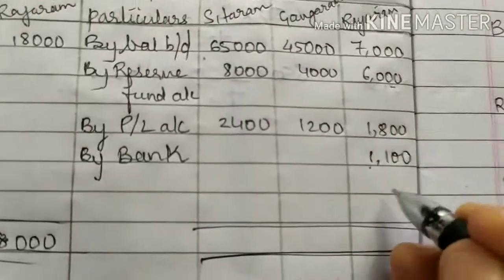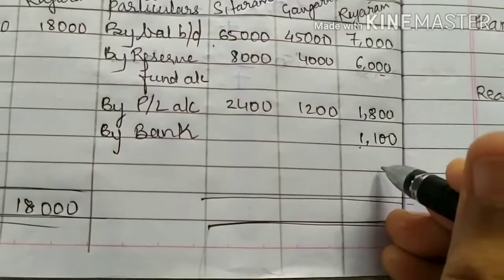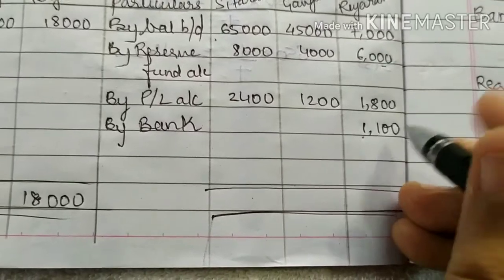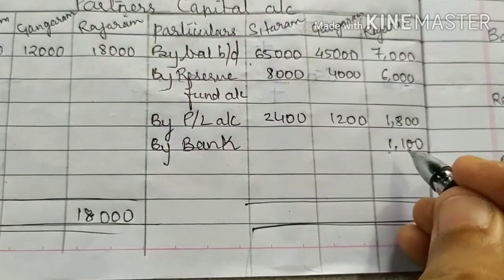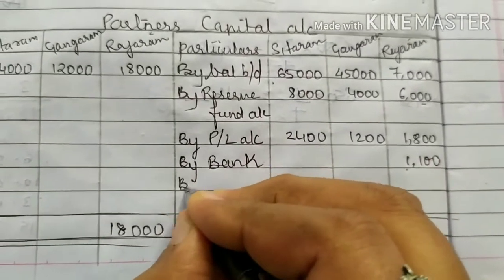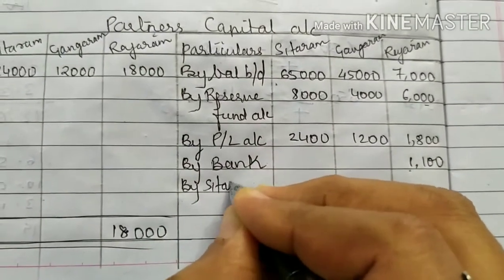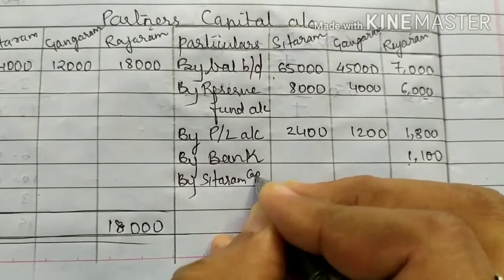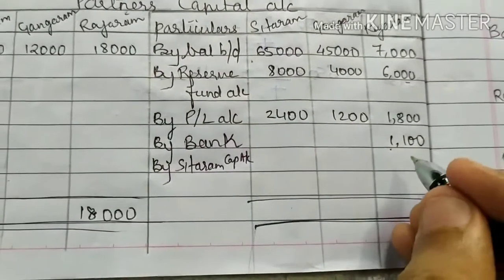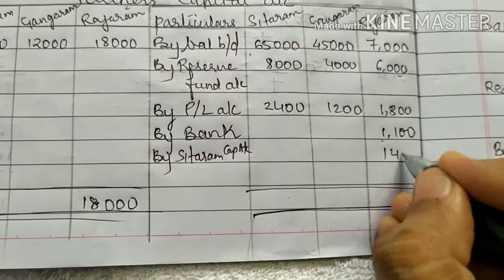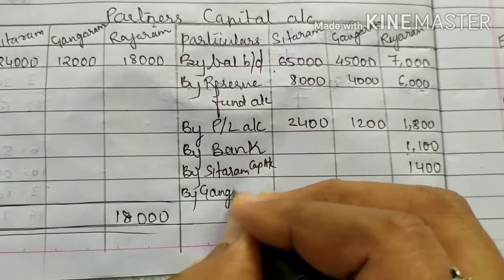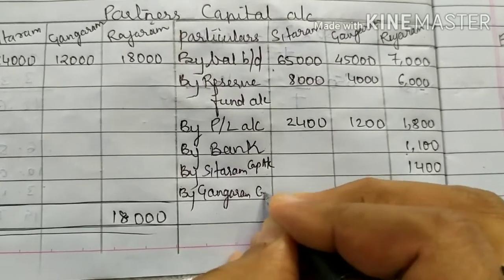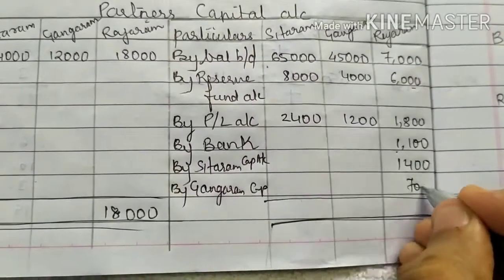So this deficiency, you can see on the credit side there is a deficiency. Credit side में कितना कम है? 2,100 है. तो 2,100 it will be shared by Sitaram. So we write here by Sitaram capital account, which is 1,400, by Gangaram's capital account, which is 700 rupees.